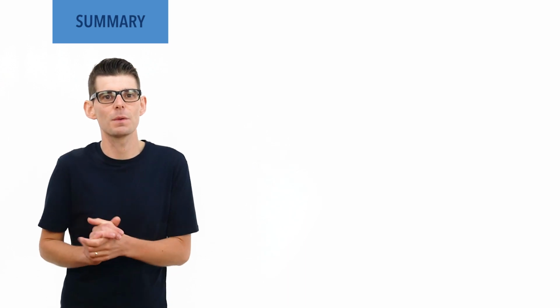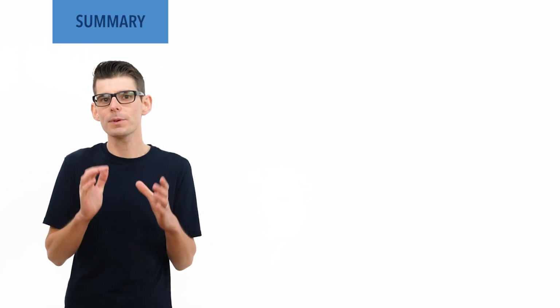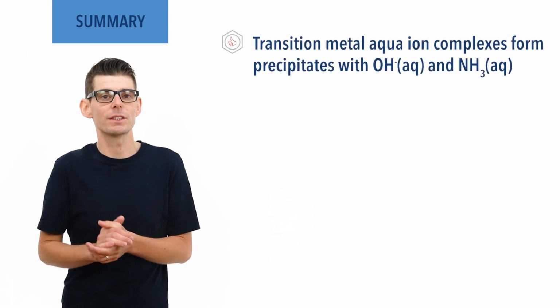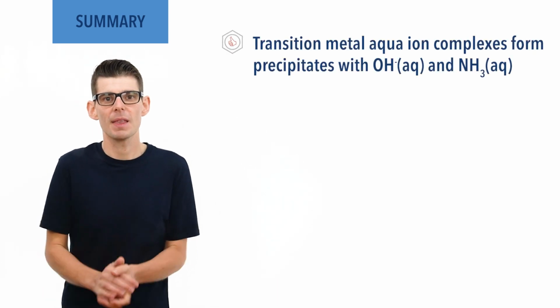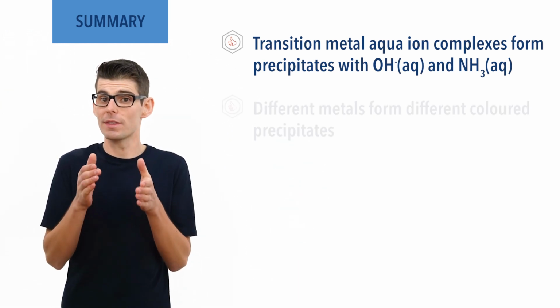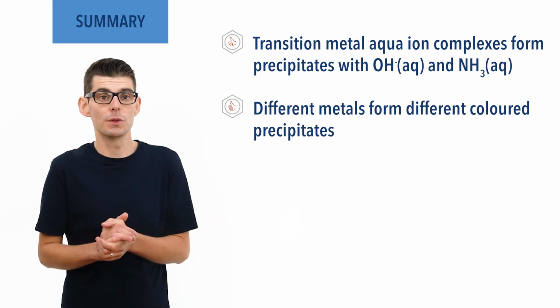So, to summarize, transition metal aqua complex ions form colored precipitates when aqueous sodium hydroxide or ammonia is added dropwise into solution. The color of precipitates formed can be used to identify the transition metal ion present in the solution.